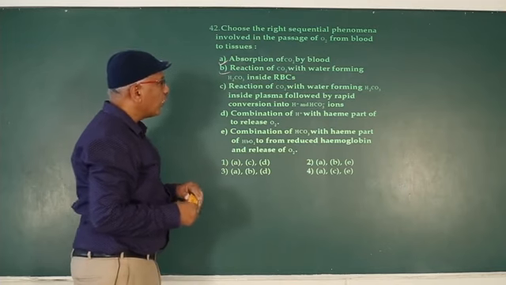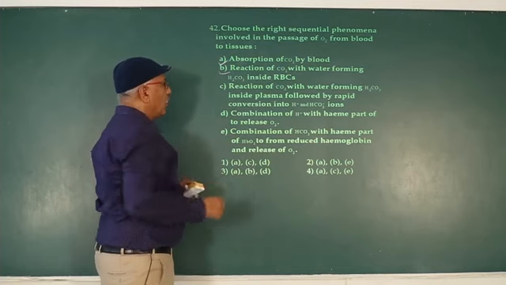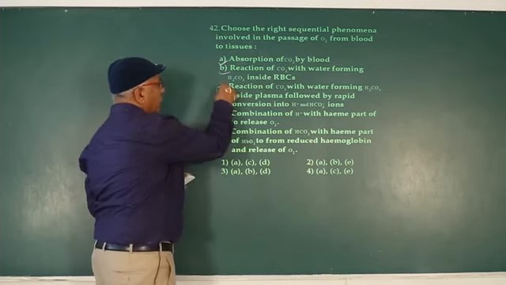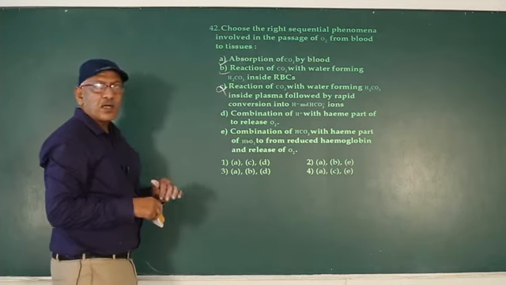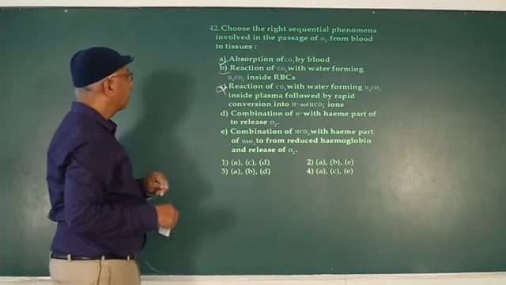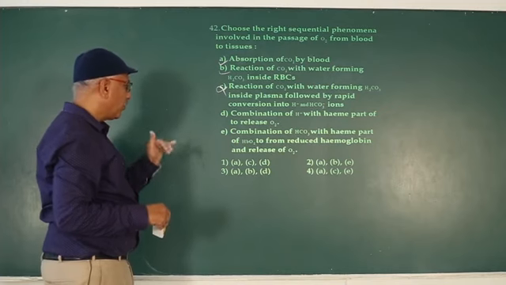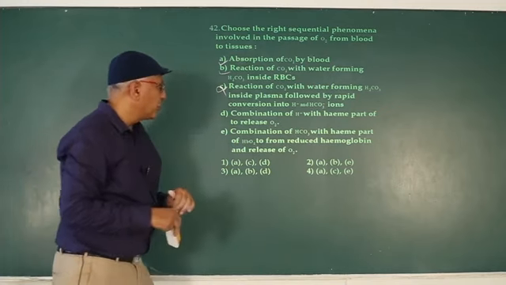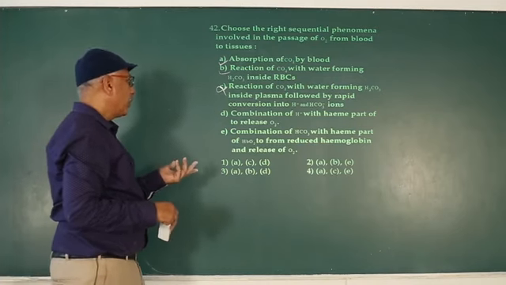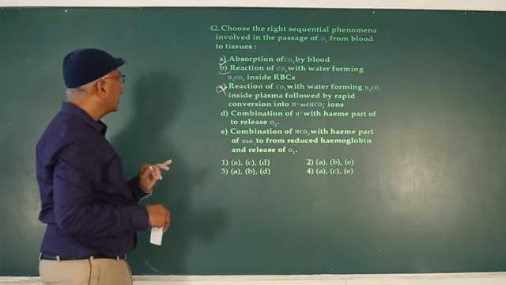Reaction of CO2 with water forming carbonic acid inside plasma followed by rapid conversion into hydrogen and bicarbonate is not applicable. Combination of bicarbonate with heme part of HbO2 to form reduced hemoglobin, that is not correct.